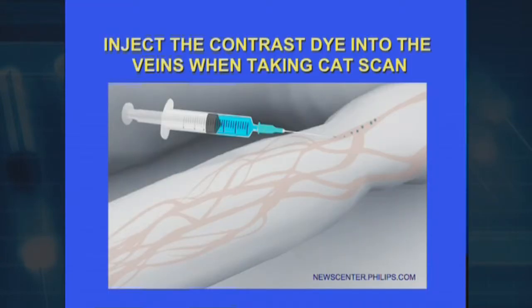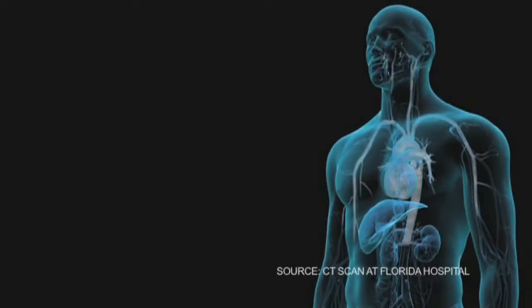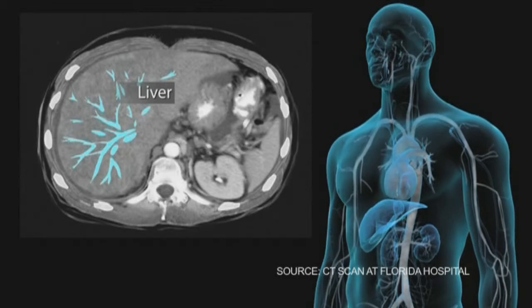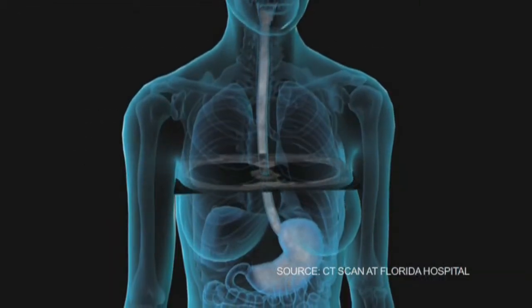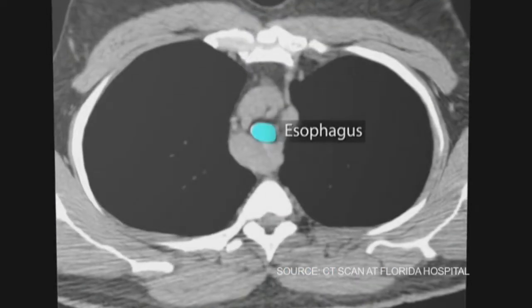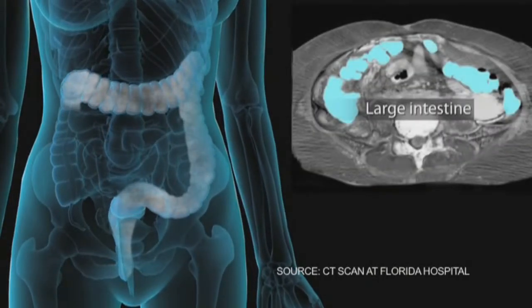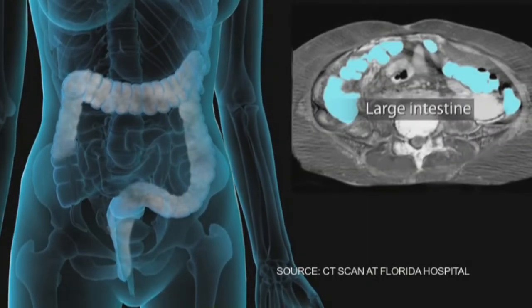The contrast will be injected intravenously, and it will go through the vessel system to the venous system, and it will appear on the screen with the picture intensified in density. So the radiologist will be able to differentiate between what belongs to the vessels and what does not. Very important, because sometimes it's difficult for the physician to differentiate what is really inside the body, especially in one organ.